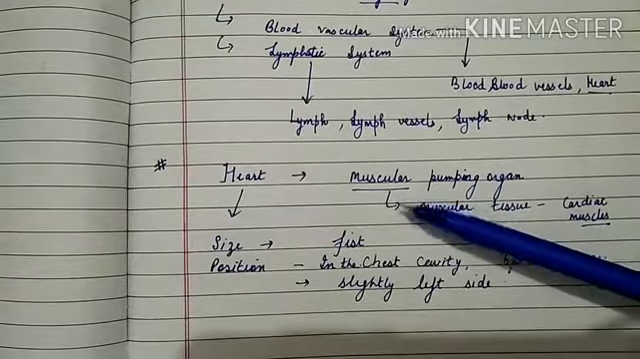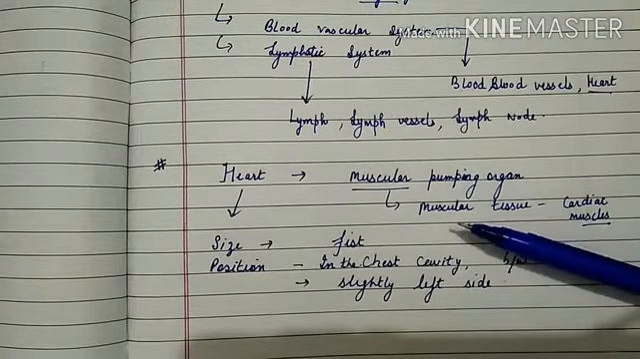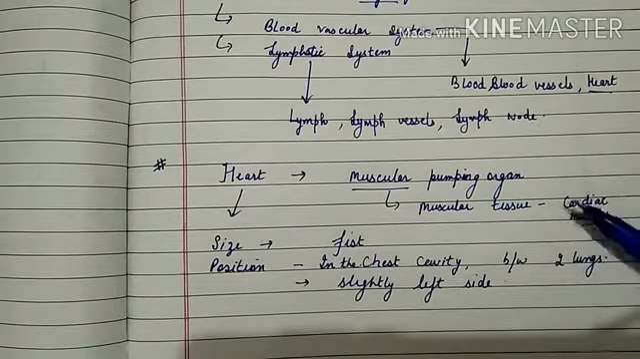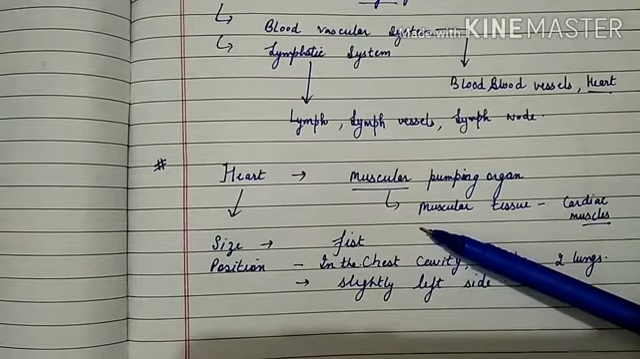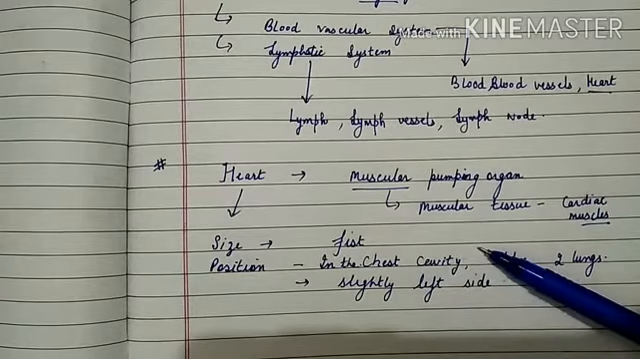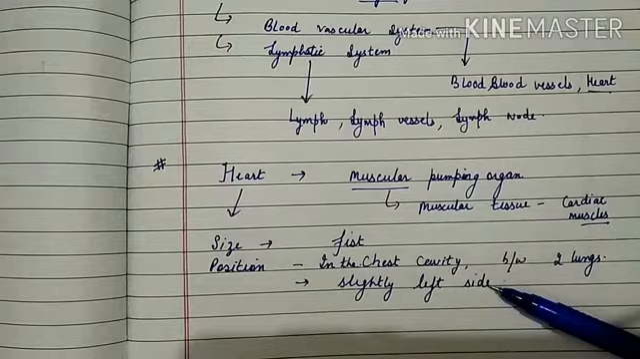So heart is a muscular pumping organ which pumps blood throughout our body, and it is made up of muscular tissue that is known as cardiac muscles, and it is the same size as a fist. It is located in the chest cavity between two lungs, and it is slightly towards the left side.